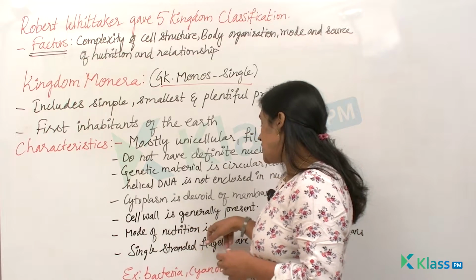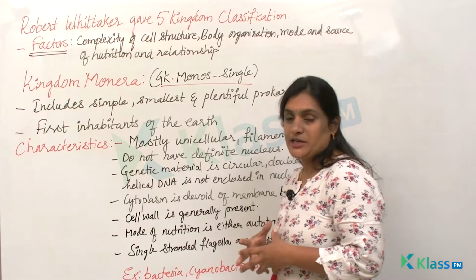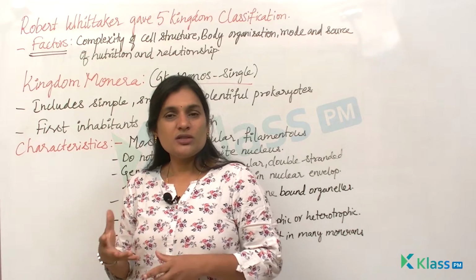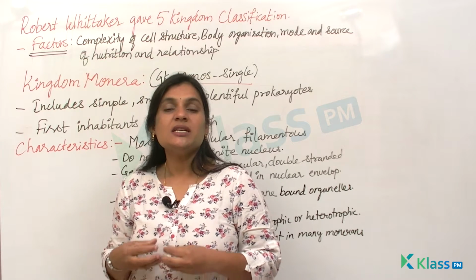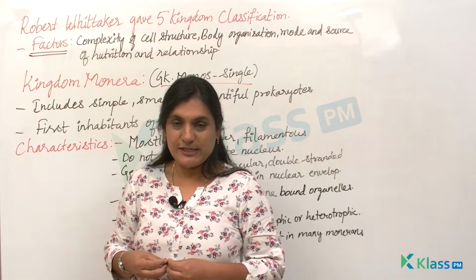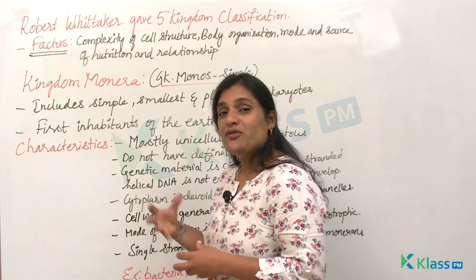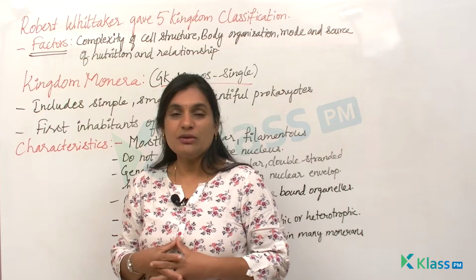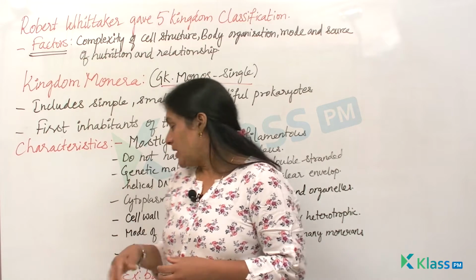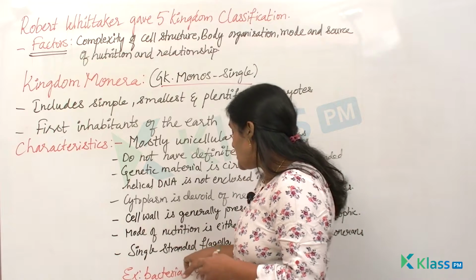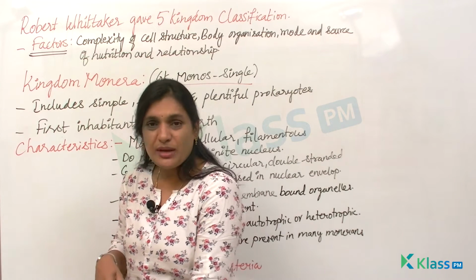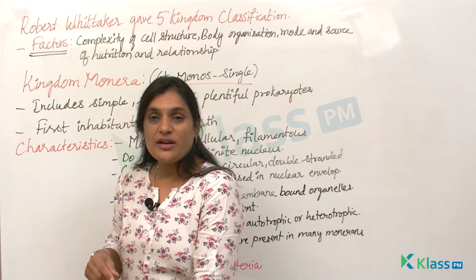And mode of nutrition is either autotrophic or heterotrophic. The mode of nutrition is usually autotrophic. You know what is autotrophic? That means they can synthesize their own food because of the pigment chlorophyll which is present, right? And in few cases they are heterotrophic, because they have to depend upon other organisms to derive the food. Okay, and then there are single-stranded flagella present in many monerans. There are many monerans which will have single-stranded flagellae.